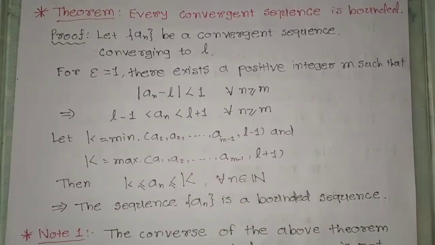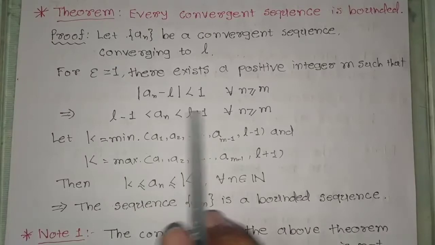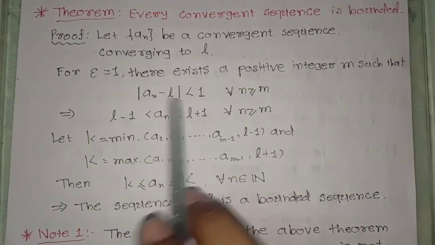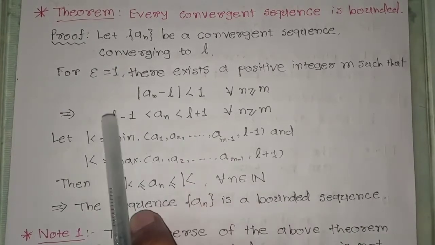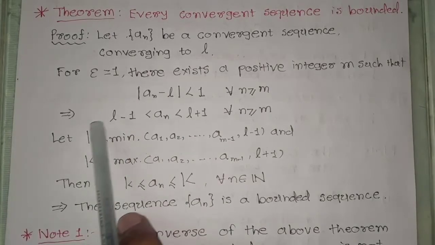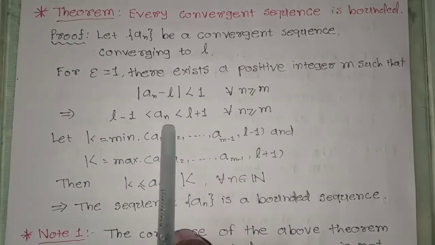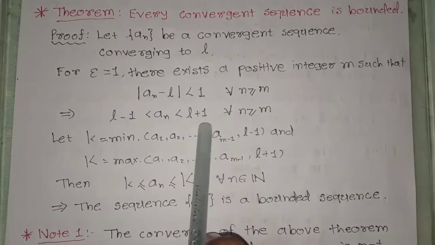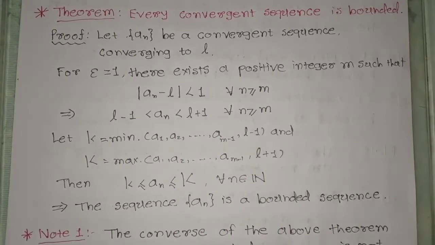Now I am opening this mod. It will give me this inequality, and I have just added this value L, which implies that L minus 1 is less than a_n less than L plus 1 for all n greater than or equal to m.